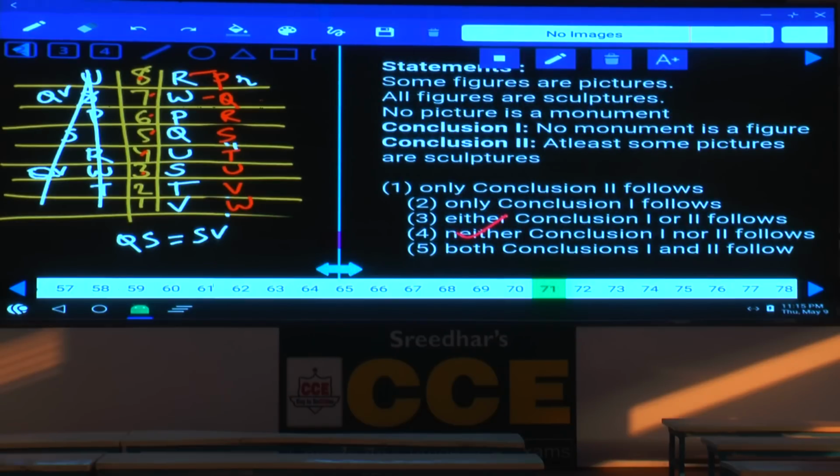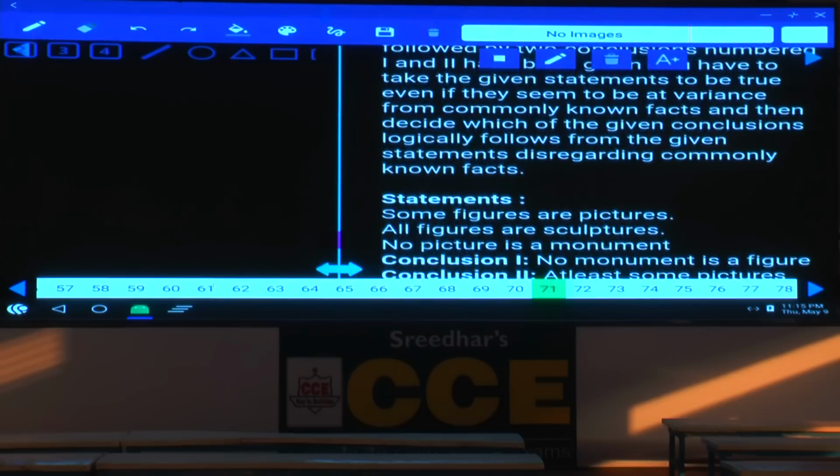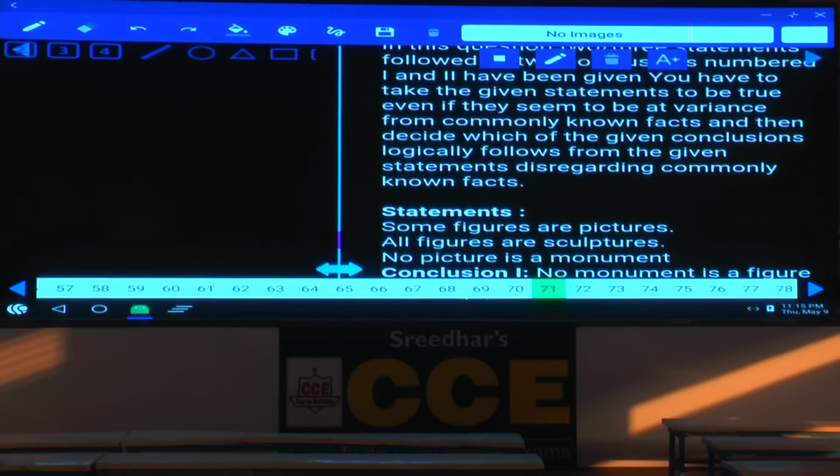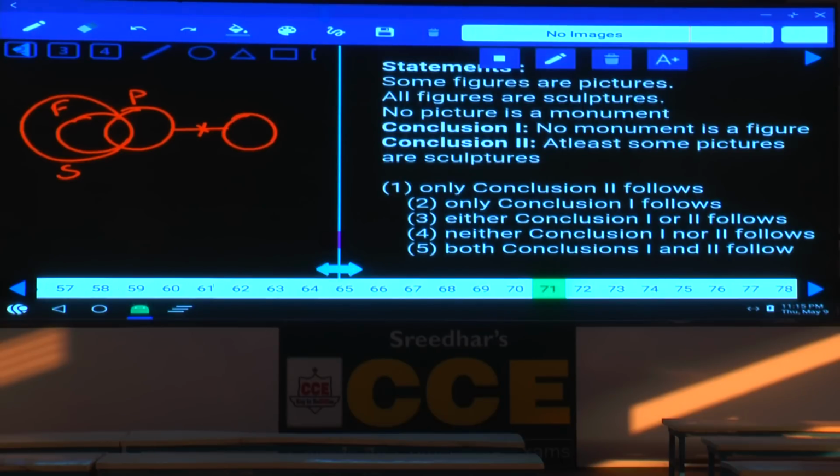Then coming to 71 to 75. Now these are based on what? Syllogisms, where we check which conclusion logically follows. First, some of the figures are pictures. Next, all figures are sculptures. And no picture is a monument, so there is no intersection between picture and monument.